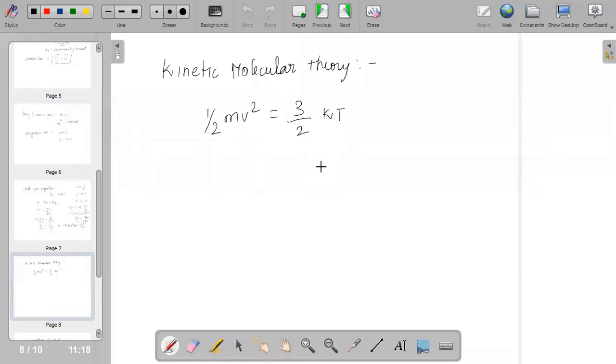The atoms of a gas are in constant, irregular movement, and the temperature of the gas depends upon the average kinetic energy, which we say is half mv square equal to 3 by 2 kT. And yes, of course, ideal gases possess kinetic energy.